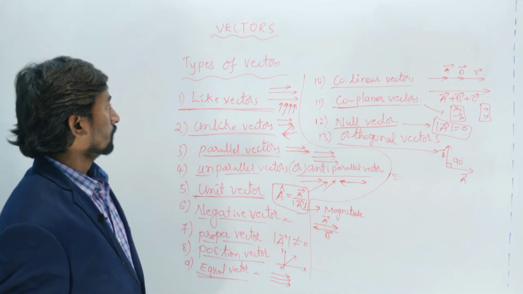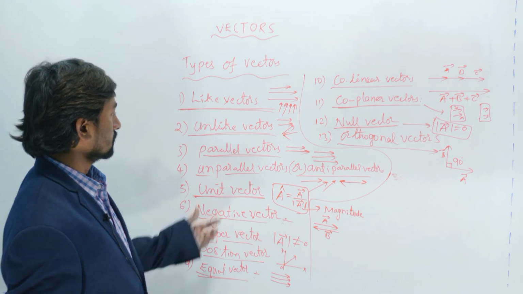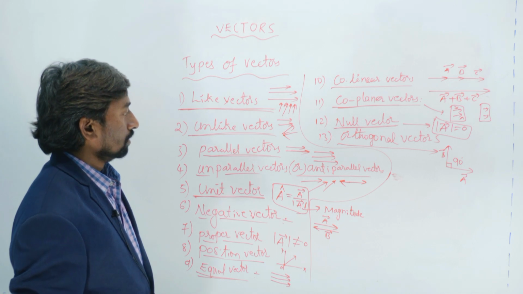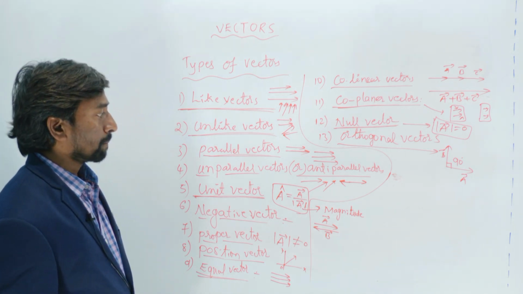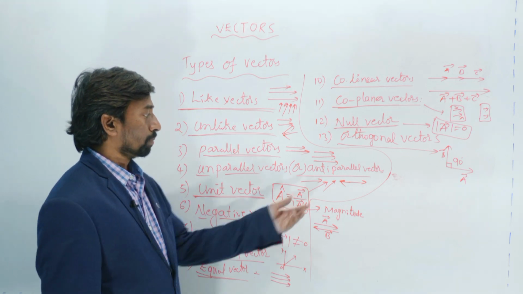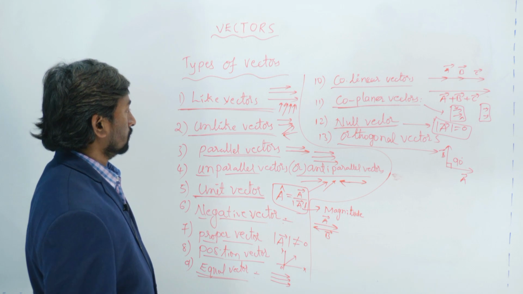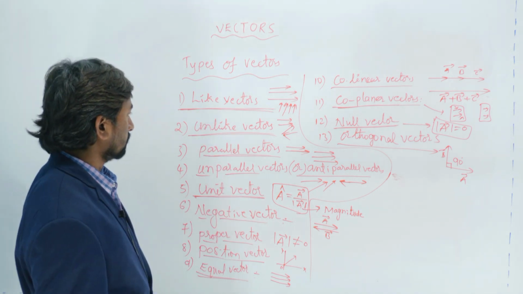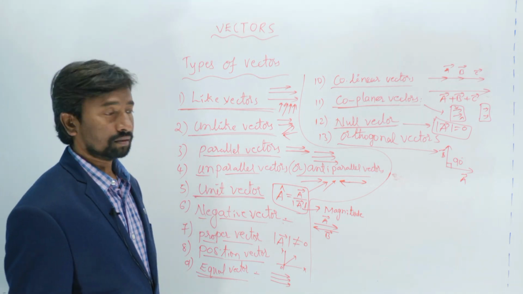Okay, so like vectors, unlike vectors, parallel vectors. Sometimes parallel vectors are called like vectors. Then anti-parallel or unparallel vectors are not parallel to each other. So sometimes we can say parallel vectors and like vectors are the same, and unlike vectors and unparallel vectors are the same.